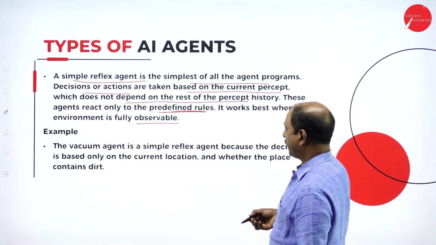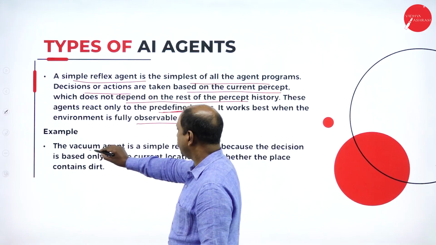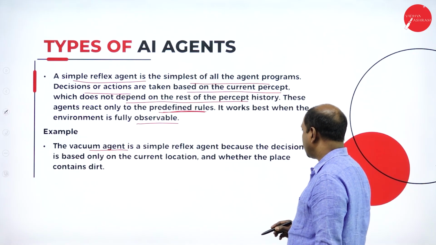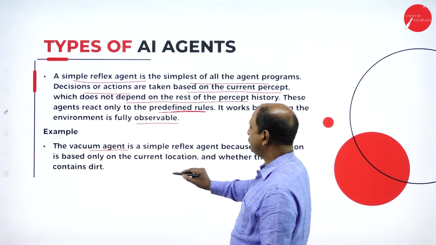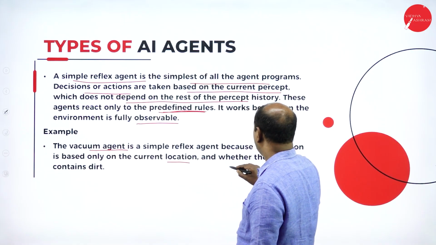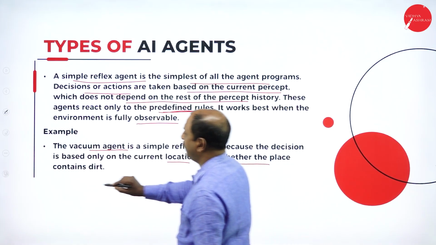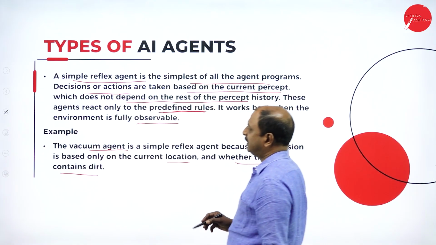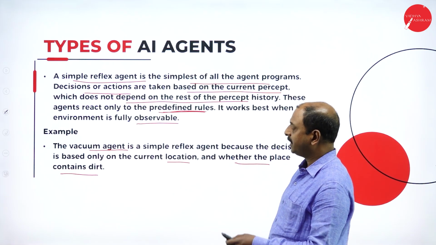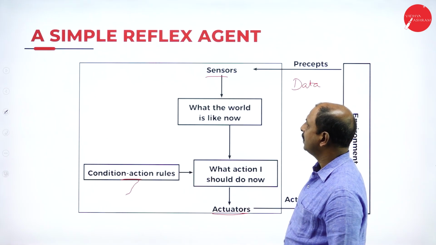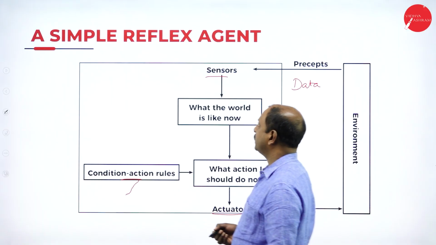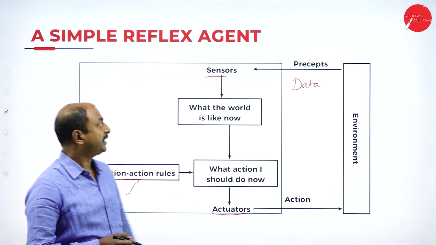Again, this agent has predefined rules, so it is going to act based on those predefined rules. As an example, a vacuum agent is a simple reflex example because the decision is based on the current location and whether the place contains dirt. See, this is a simple example. Now let us see this through the diagram. This is an example diagram of a simple reflex agent.